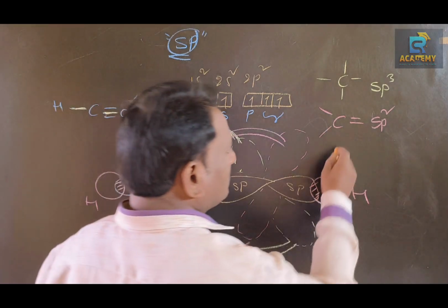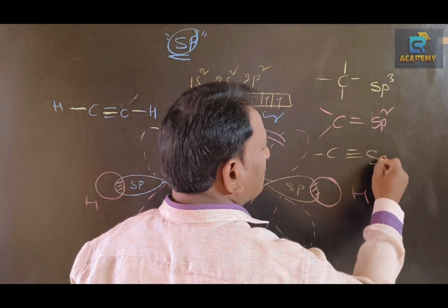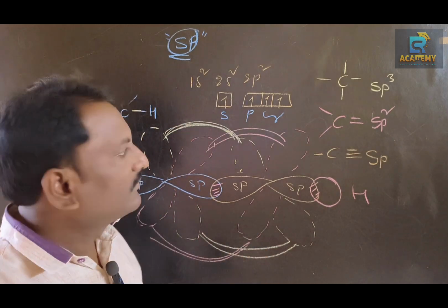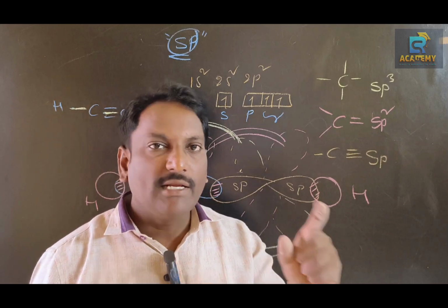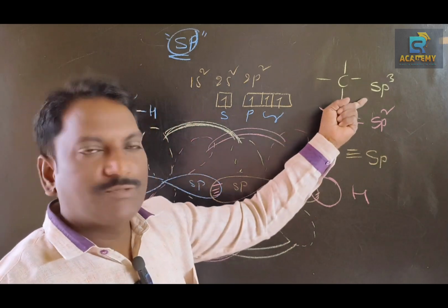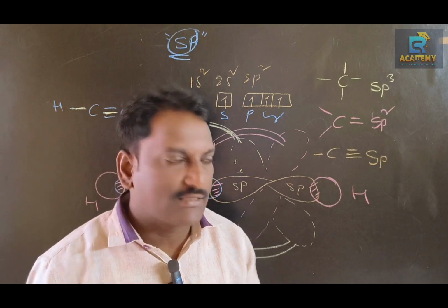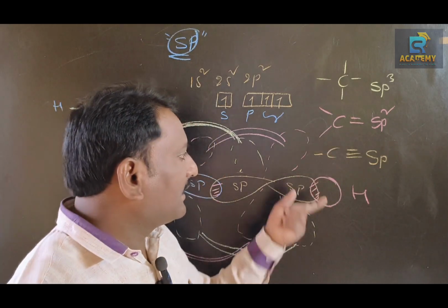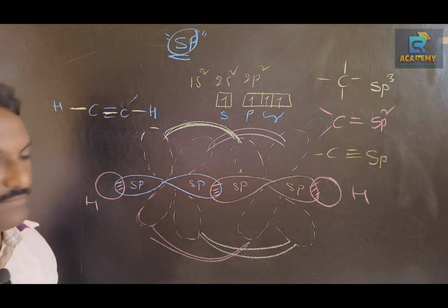And if the carbon gives at least one triple bond with neighboring atoms, then this carbon must be considered sp hybridized carbon. This is the hybridization of carbon in organic compounds. In sp3 hybridization, the structure will be tetrahedral. In sp2, trigonal planar. In sp, linear. Please make a note.